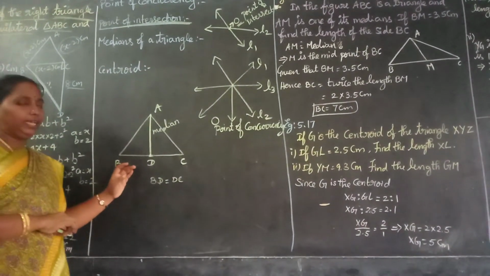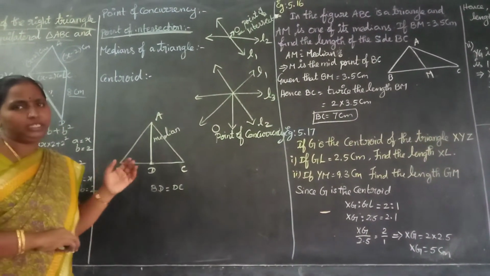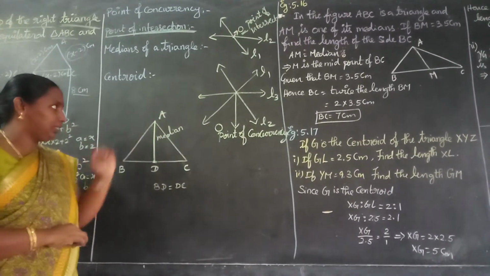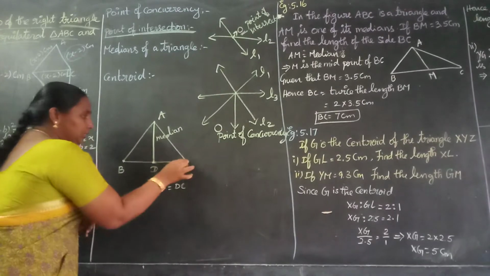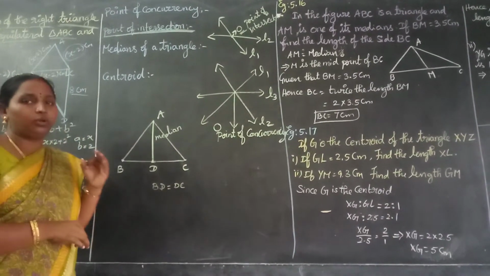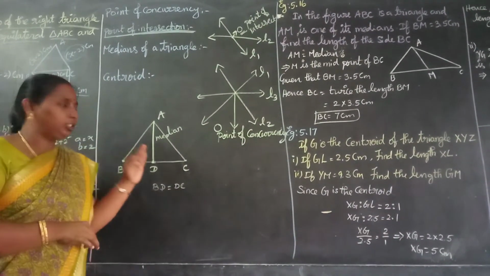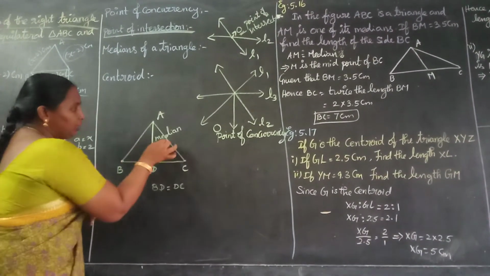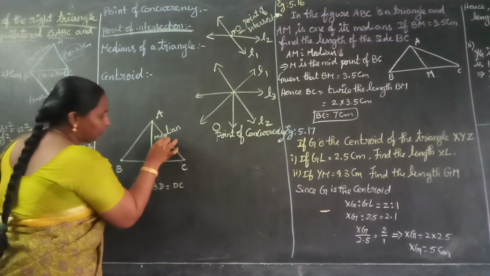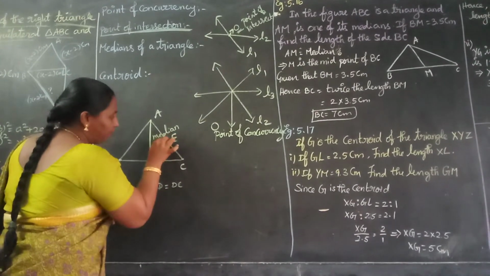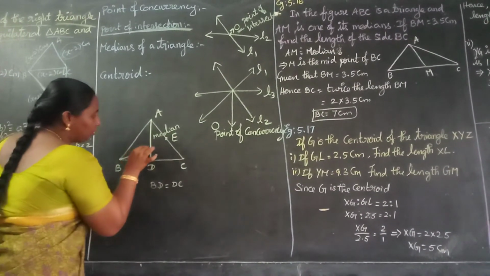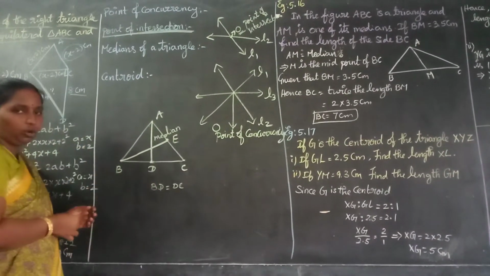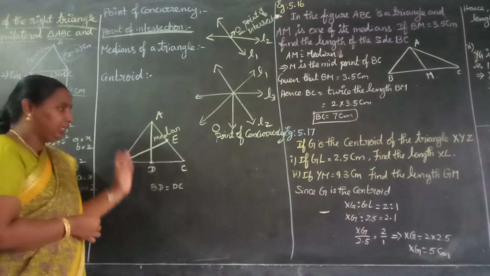If you ask me one question, is only one median there for a triangle? No, not like that. How many vertices are there? A, B, C. Three vertices are there now. So you can draw three medians for a triangle. From this vertex B to its opposite side, I am going to take the midpoint as E. I am going to draw a line, that is BE. So BE is also called a median of this triangle.